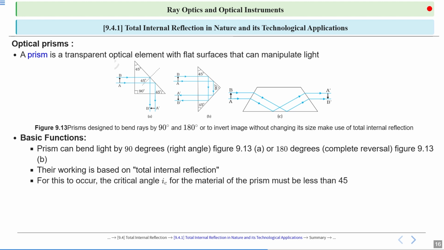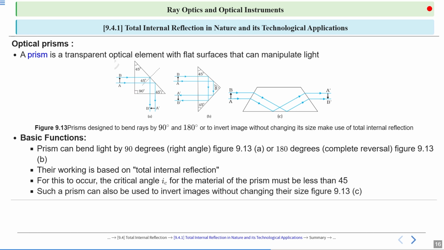For this to occur, the critical angle iC for the material of the prism must be less than 45 degrees. Such a prism is also used to invert images without changing their size, as shown in figure 9.13c.